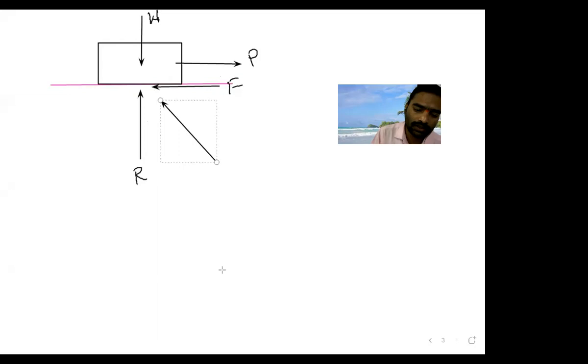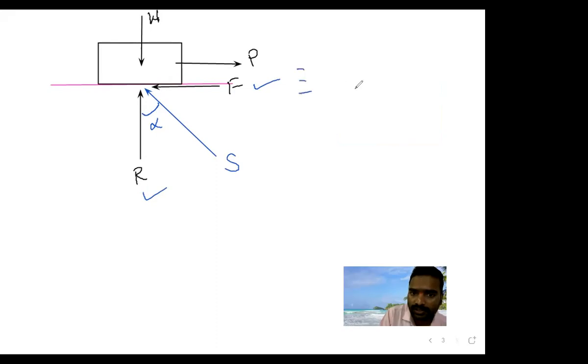I will take a different color. This is denoted by S. What is this S? It is the resultant of F and R. This is making an angle, phi or anything you will take, so I will take alpha. It means the cone of friction. This is the resultant force, the resultant of frictional force and normal reaction. Correct?